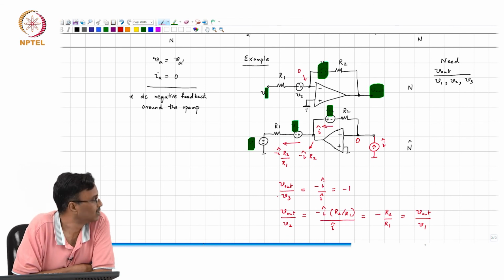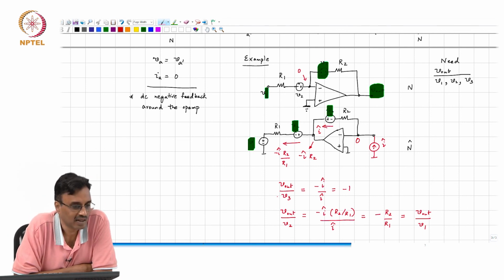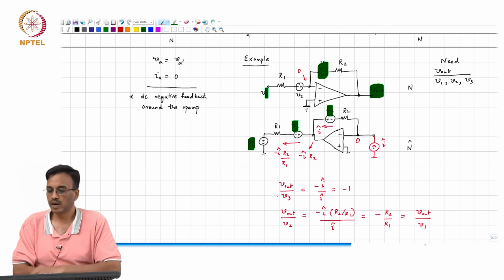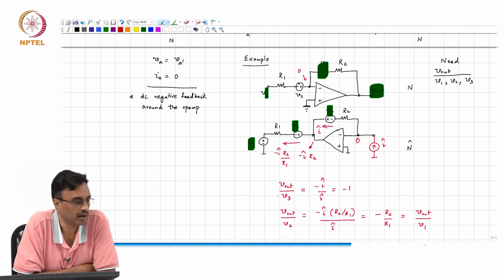In fact, you will see going forward that it's almost a trivial manipulation of the matrices that allows us to do this, right? And as we will see later in this course, when we start talking about time varying circuits, you will find that the same concept is also used to derive a whole bunch of interesting stuff, right?